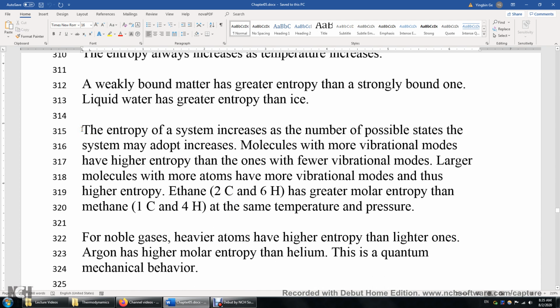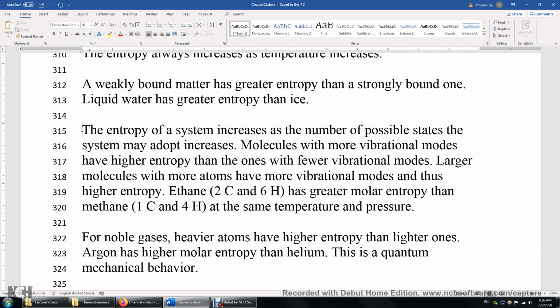Boltzmann has his own definition of entropy. It's kB times the logarithm of the number of states accessible to the system. So the entropy of a system increases as the number of possible states the system may adopt increases. For example, when you have a single atom, there's no vibrational mode. But if you have a diatomic molecule, there's one possible vibration mode.